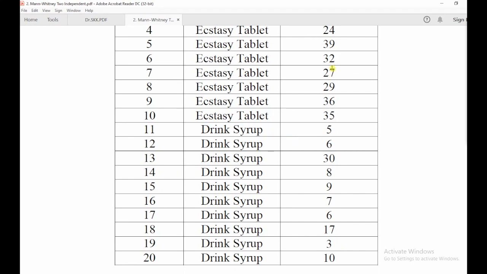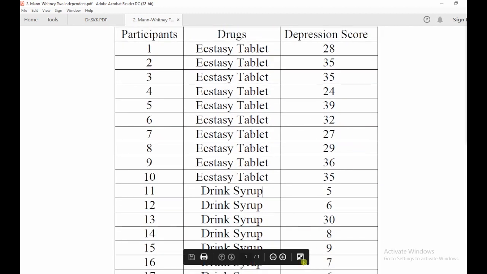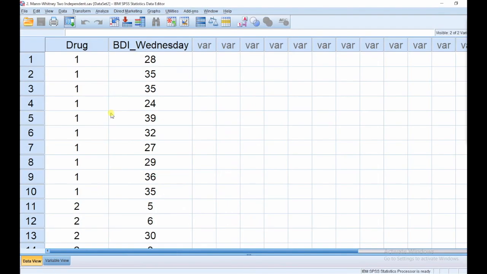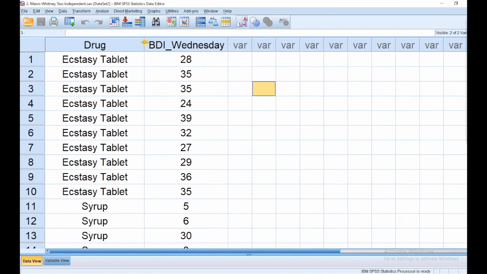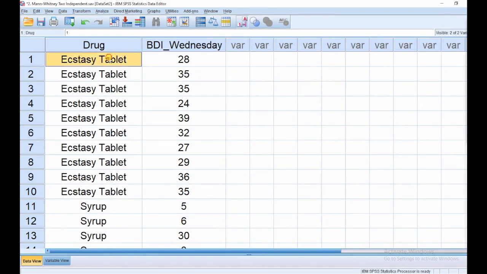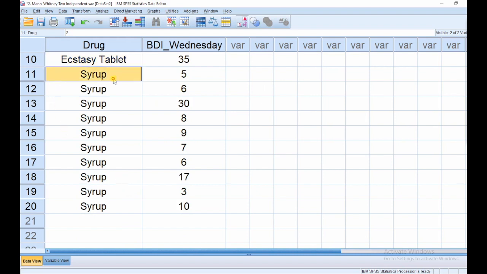Okay, so the results of the depression score are in this third column. So this is the data. Now you can see my data: 10 people we are giving an ecstasy tablet, and 10 participants we are giving syrup. And then we are checking the depression score.